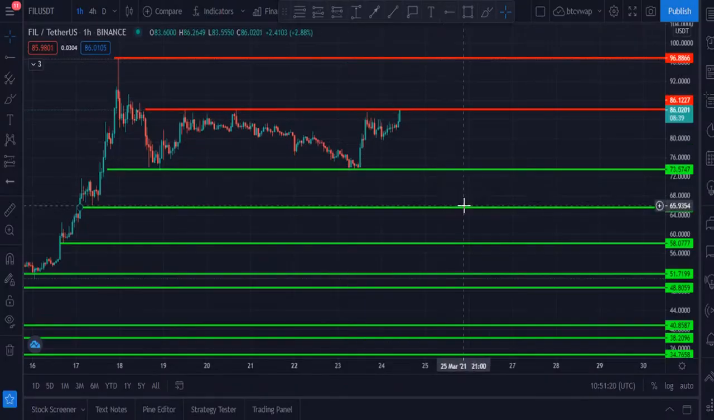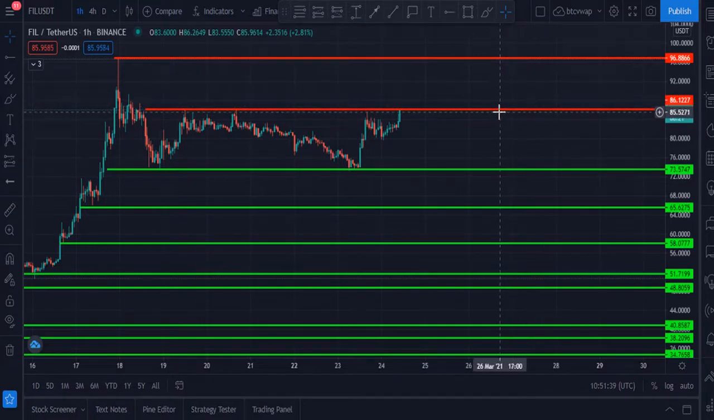Let's dive into the chart. This is the Filecoin chart, the Filecoin Tether US 1 hour Binance chart. Let me show you. It is currently trading at $86.98 and it was rejected from that zone.